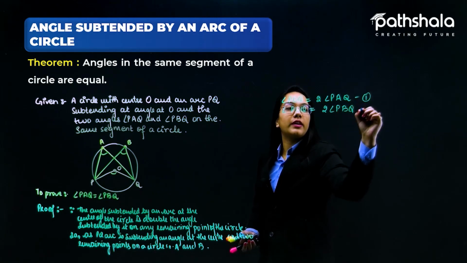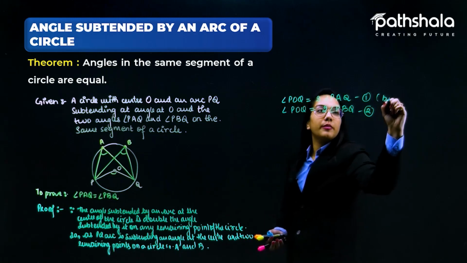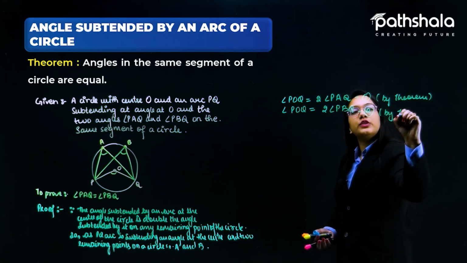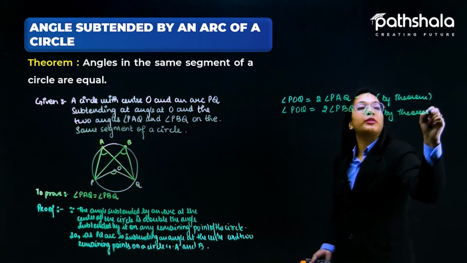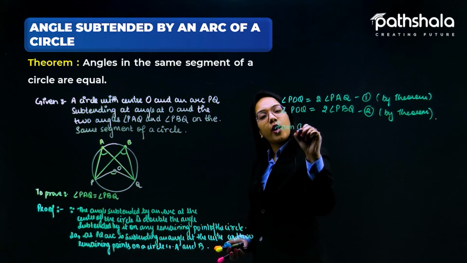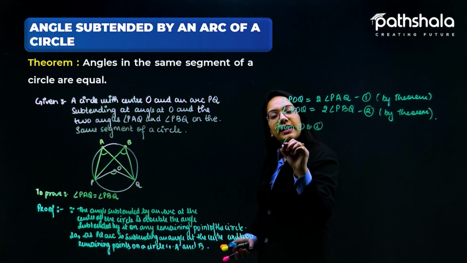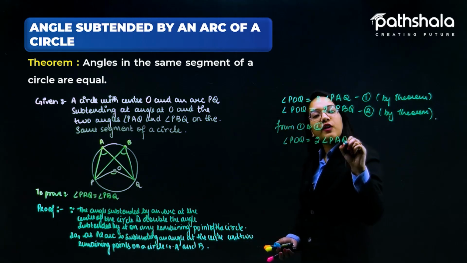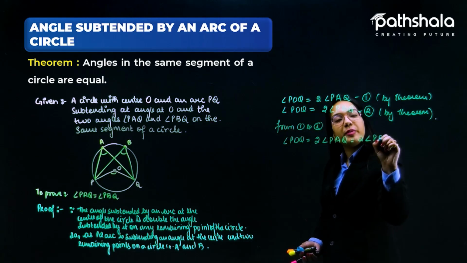Let us call it 1 and 2. By the theorem, which is nothing but the theorem that I have already mentioned over here, from 1 and 2 we can say that the angle POQ is equal to twice the angle PAQ, which is equal to twice the angle PBQ.